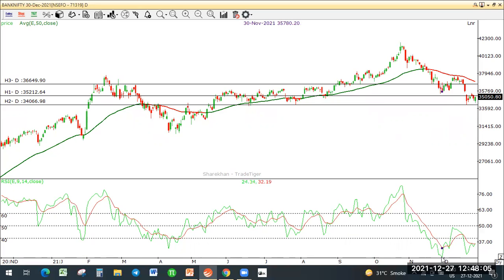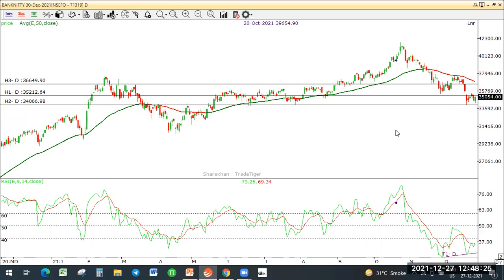Here again, if you see, there is an RSI bullish divergence. I'll quickly show you. If you look at this, when price made a lower bottom, RSI made a higher bottom. So the momentum is picking up slightly.